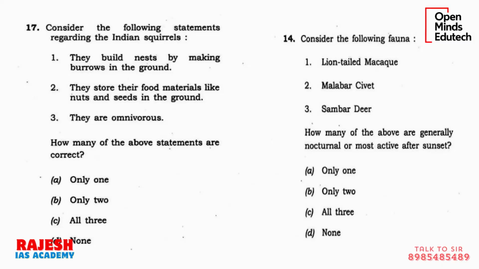Questions on animals can come in the prelims exam, as in previous years. See this question about Indian squirrels. They are asking about the nature and behavior of Indian squirrels. They build nests by making burrows in the ground. They store their food materials, nuts and seeds, in the ground. They are omnivorous.